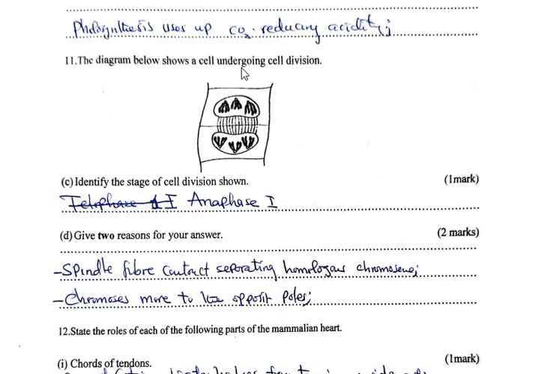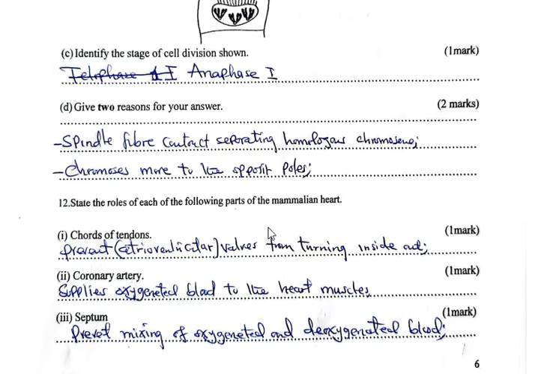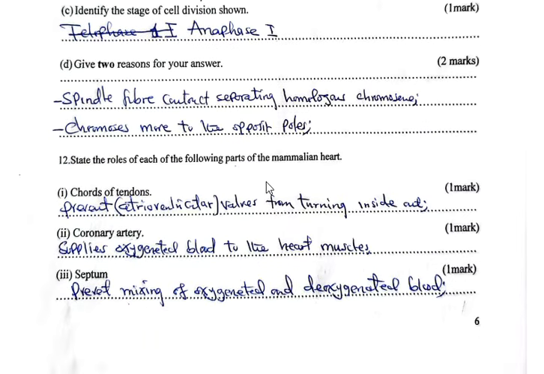The diagram below shows a cell undergoing cell division. Identify the stage of cell division shown, and that is anaphase 1. Basically, it is late anaphase 1. Reasons for your answer: spindle fibers contract, thus separating the homologous chromosomes, then chromosomes move to the opposite poles.